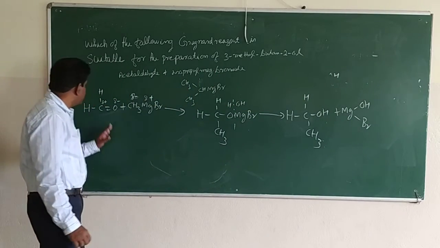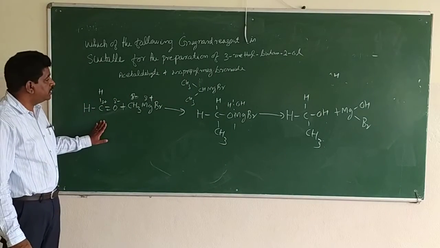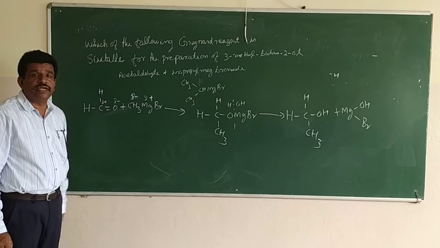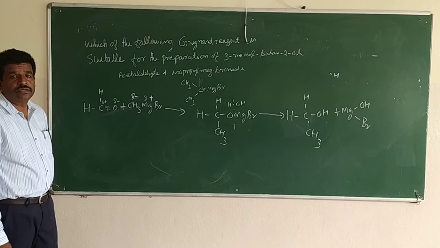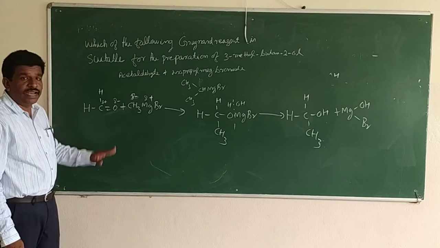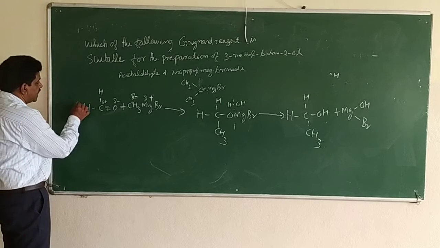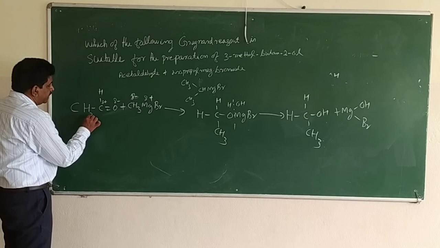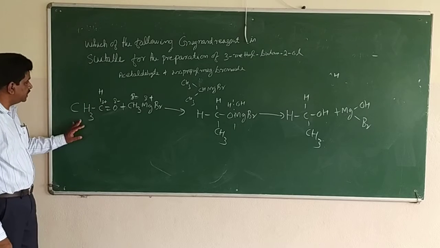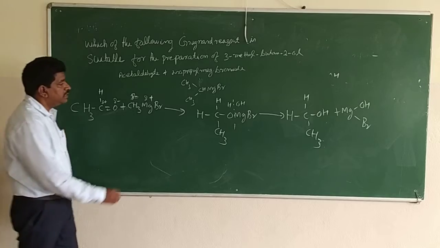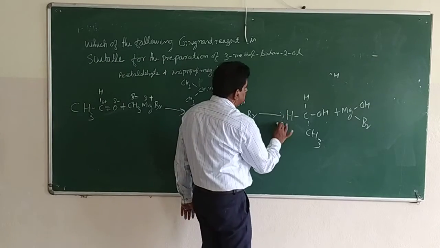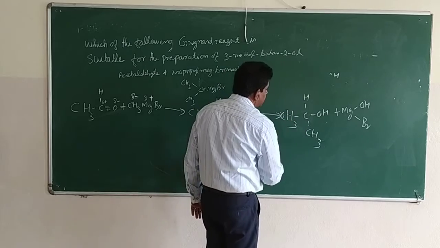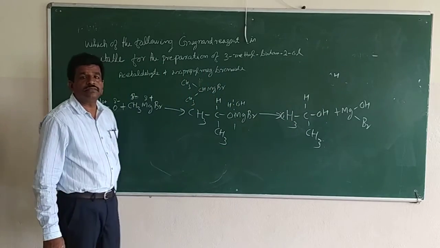Whenever you are using formaldehyde with any Grignard reagent, the product formed will be a primary alcohol. Instead of formaldehyde, if you use any other aldehyde, for example acetaldehyde, CH3CHO, then here also it will become CH3, and you can see a secondary alcohol.